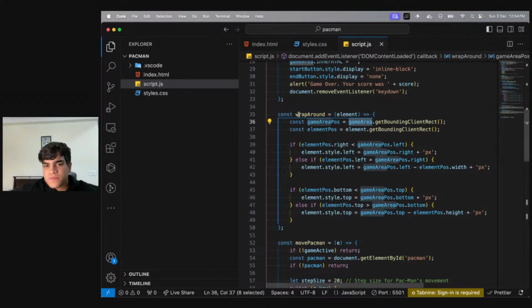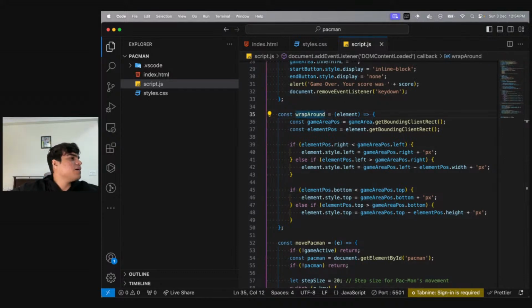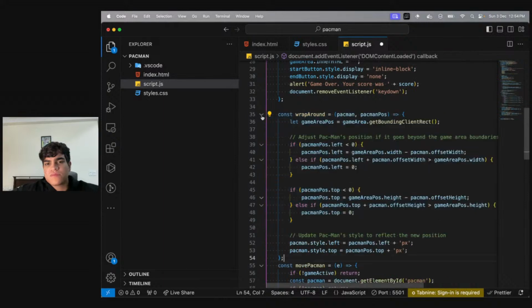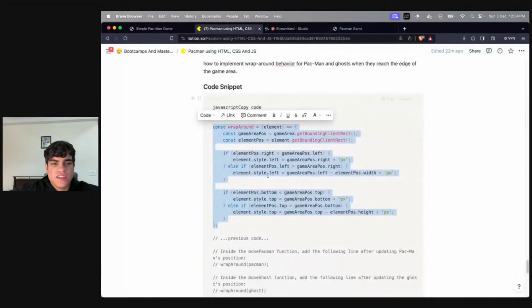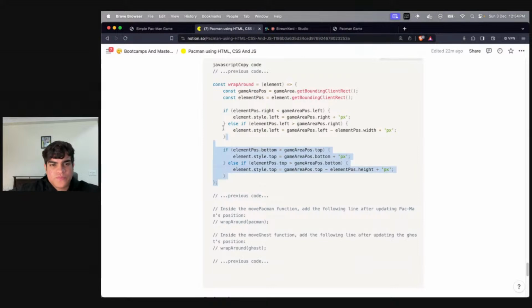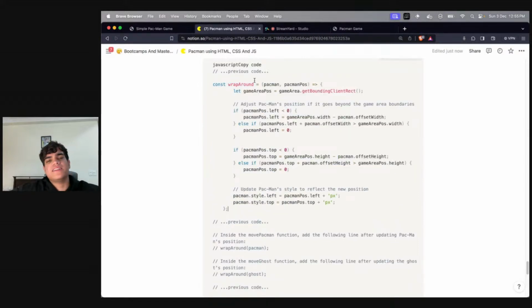So what we'll be doing is updating the wraparound function a little. This is the updated wraparound function, and I will also update it in the notes that you have. Basically, the wraparound function is taking the element, and it is taking the position as well, right?